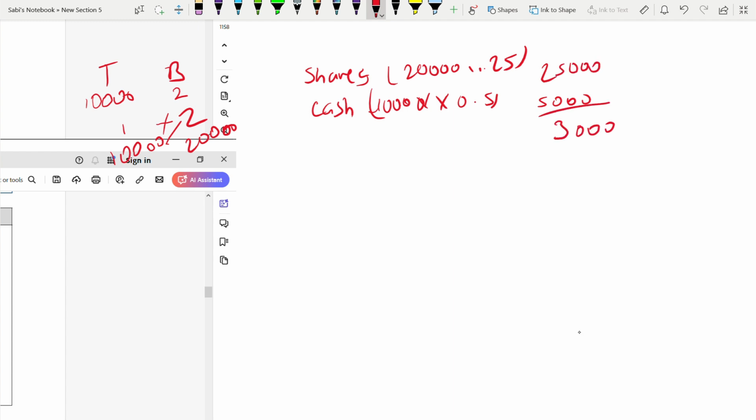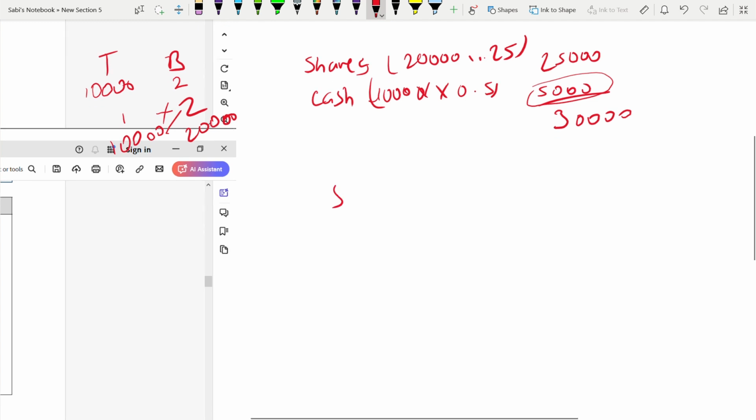30,000. Now, check the condition. More than 3,000 or not on 5%. It's an and condition, by the way. Okay, so this is 5,000, greater than 3,000. And we'll see whether it is greater than the 5% of the total consideration. 5% of 30,000 total consideration, okay? 5% of 30 is 1,500.